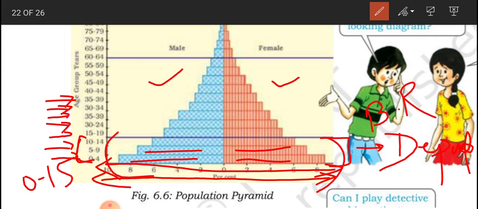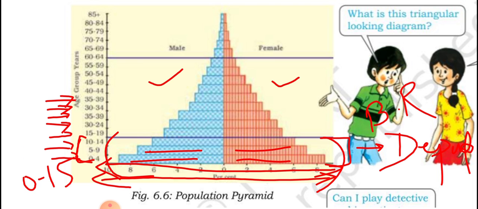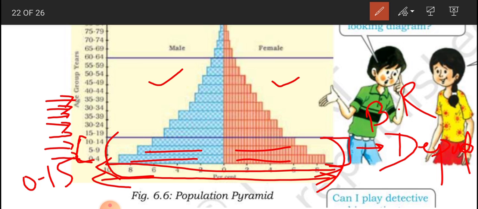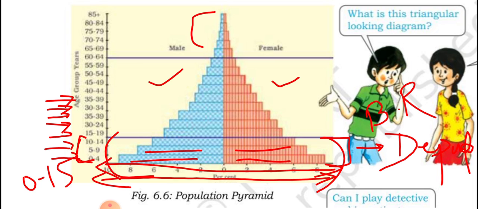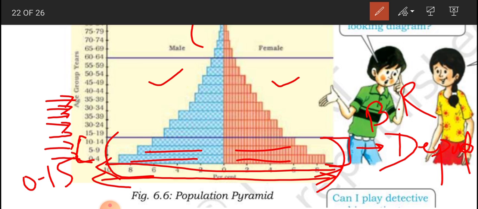And it is broader here, that means in this country the dependent section, the group of children, is more. Now if we go to the upper side, here you can see from 60, the group from 60 to 100 or 90, whatever it is, this is also the dependent section. And as you can see this graph is steep, meaning we see a steep fall. Population is getting very less at a very steep point. That means the population of this country is decreasing.